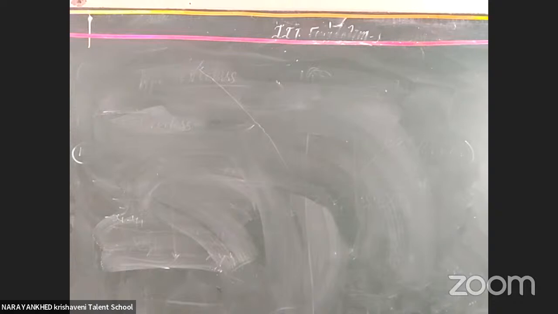In the last class, we already discussed the equations of motion, only for a projectile body, as well as the maximum height. We completed up to finding the maximum height.